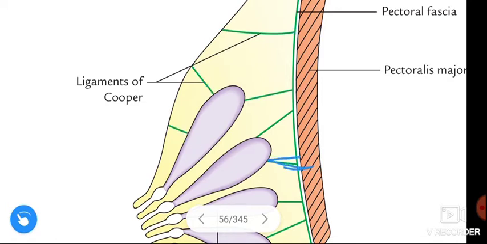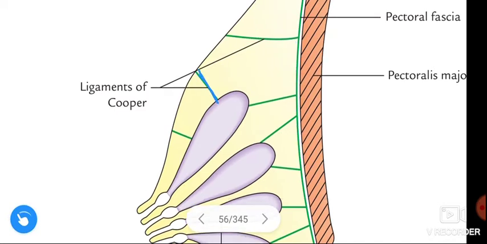These suspensory ligaments of Cooper connect the dermis overlying the skin to the ducts of the breast and pectoral fascia.